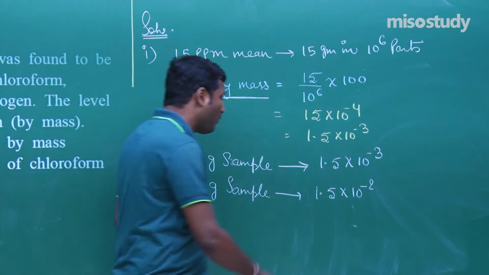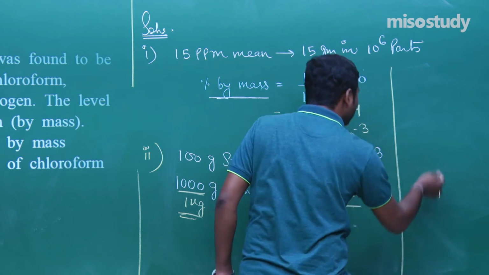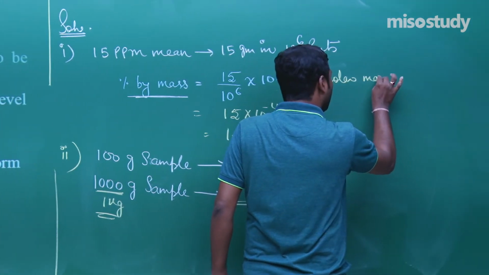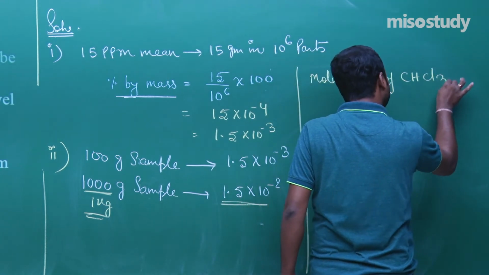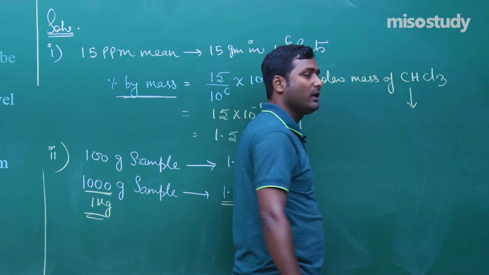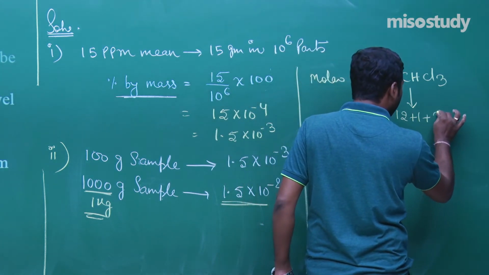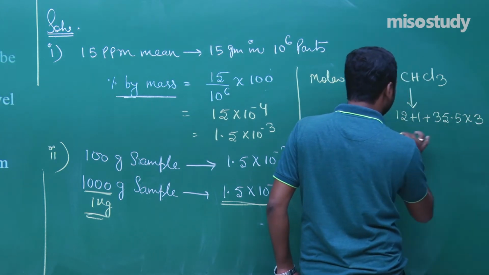Clear? Now we got the given mass, and as we know the molar mass of CHCl3 will be equal to 12 plus 1 plus 35.5 into 3.